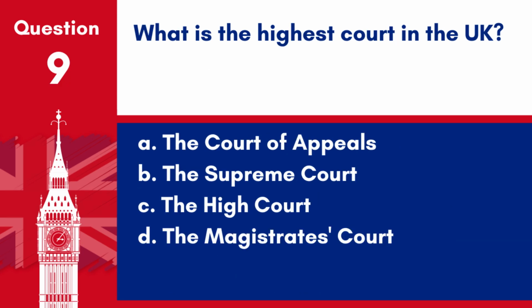Question 9. What is the highest court in the UK? A. The Court of Appeals. B. The Supreme Court. C. The High Court. D. The Magistrates' Court. Answer: B. The Supreme Court. Established in 2009, it is the highest court in the United Kingdom.